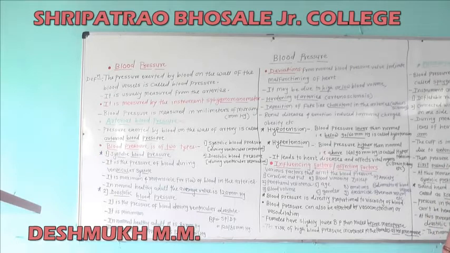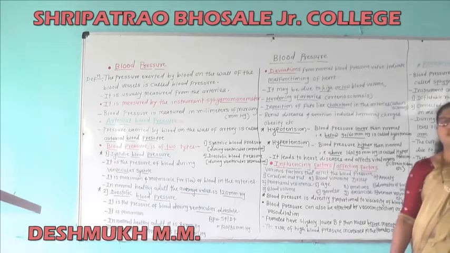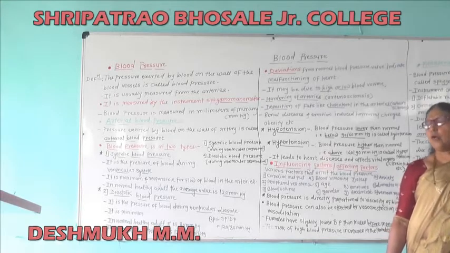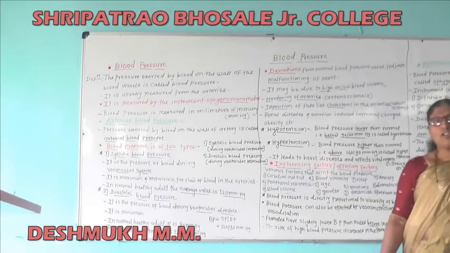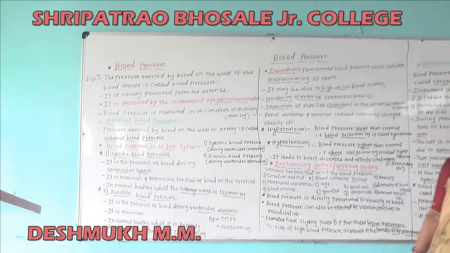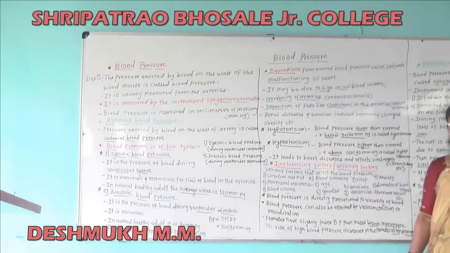Then deposition of fats like cholesterol in the arteries is called atherosclerosis.